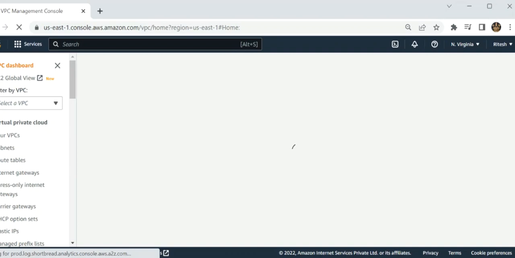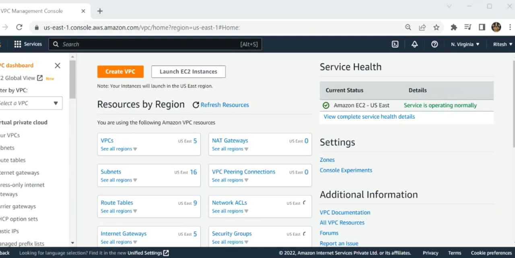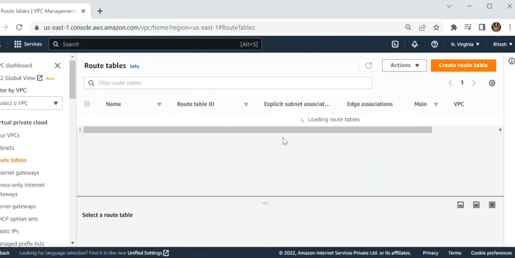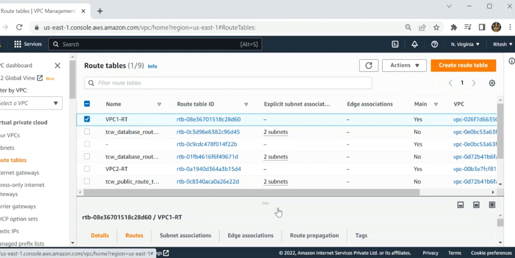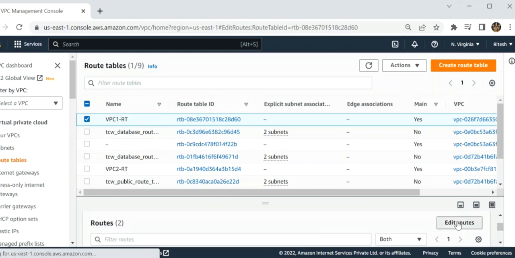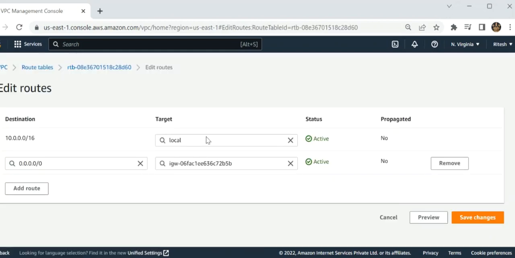So now we have to click on our VPC. Click on route table. This is my VPC 1. Click on routes and then edit routes.